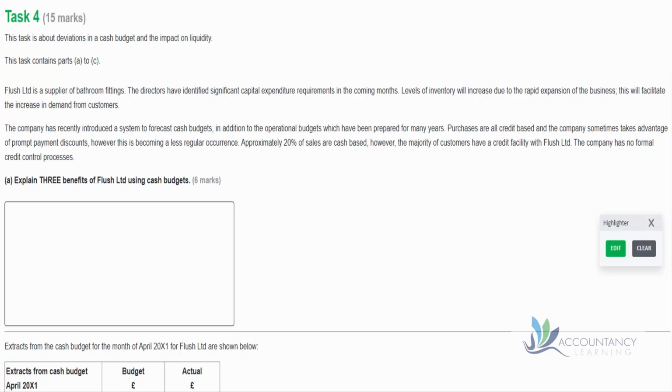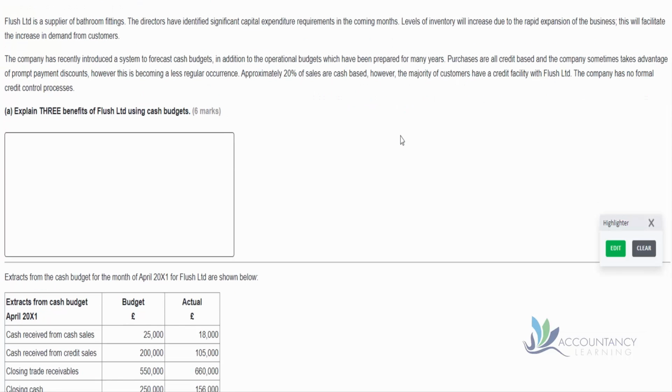Let's have a look at task 4 from the first sample assessment for cash and financial management. So this is about cash budgets and the impact on liquidity. Remember, liquidity is about how much cash we have and whether we can meet our short-term obligations with the liquid assets that we have. So the information given to us is that Flush Limited is a supplier of bathroom fittings.